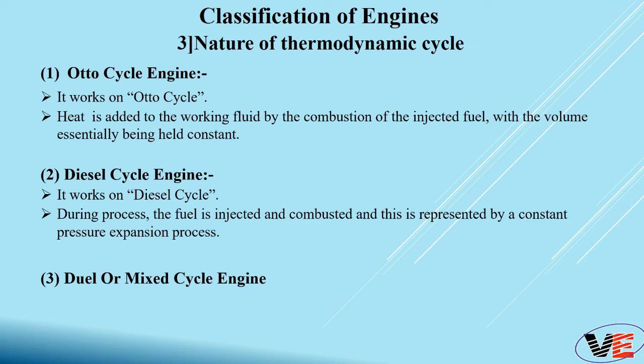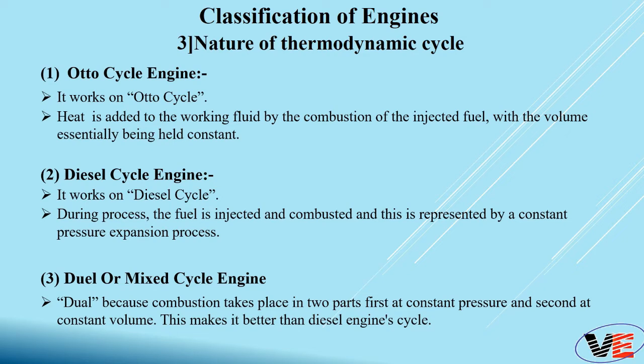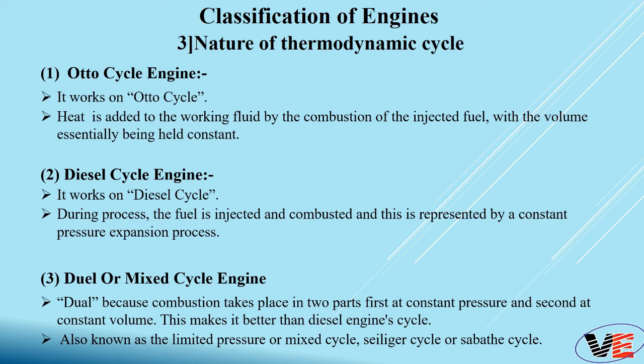Third, dual or mixed cycle engine. As the name suggests, dual, that means there should be something that is two. So dual because the combustion takes place in two parts. First at constant pressure and second at constant volume. This makes it better than the diesel engine cycle. So it is a combination of Otto cycle and diesel cycle. This engine is also known as a limited pressure or mixed cycle or Seiliger cycle engine or Sabathe cycle engine.